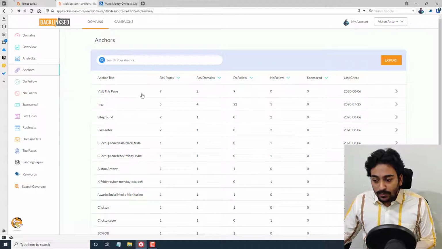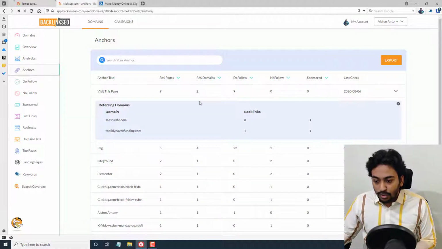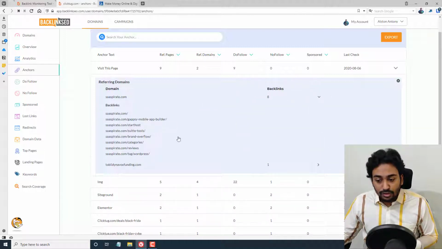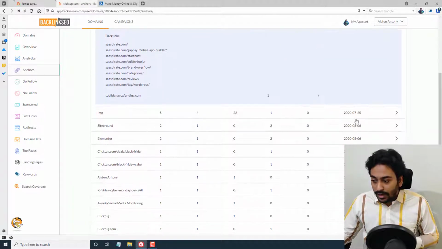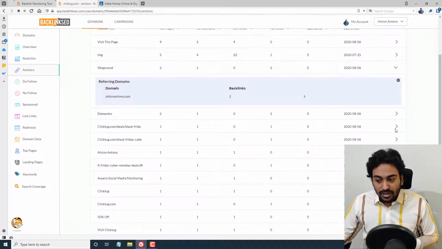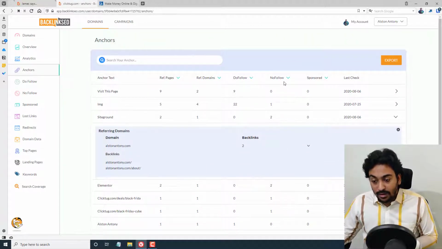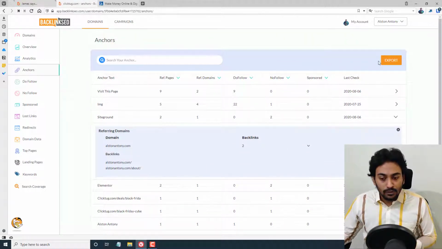It will show you the referring page, referring domain, do follow, and how many are sponsored. If I click here, it will show you more in-depth knowledge on where most of the anchors, the links, are coming from. If I go over here, you can see it shows all the URLs this particular anchor is coming from. I can do that for anything. For example, if I go into SiteGround, it shows where it's coming from. If I go over here, it shows the actual pages also. So that is the anchor text report. You can export this report also if you want.